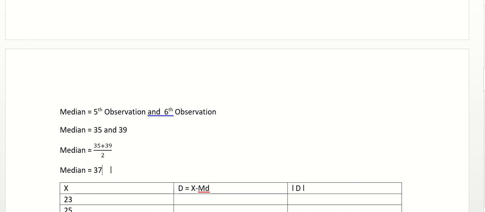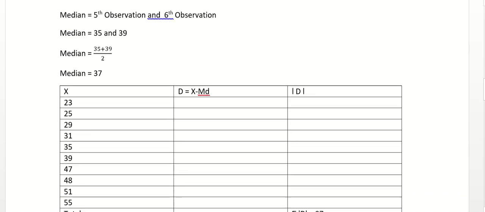So the first step is to calculate the median, and we have obtained the median, that is 37. Now I will find the deviation from the median. If I want to calculate the deviation from the median, what will I do? This is 23 minus 37, right? So this is x minus median.